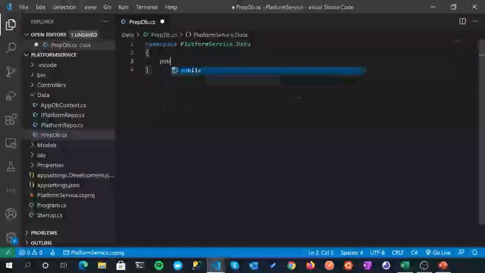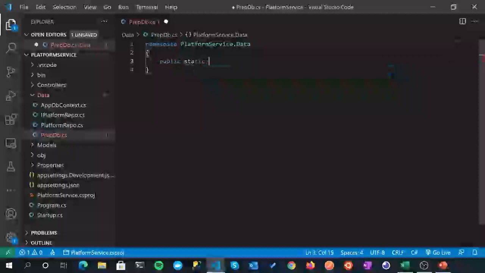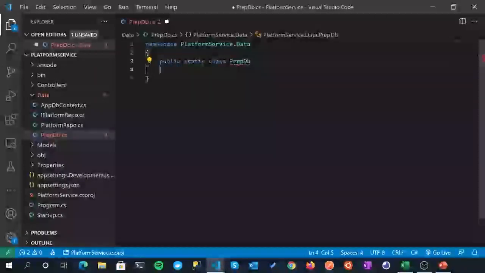And this is a public static class with the name of prepdb. Get that round the right way. And yeah, static class, we don't need to create instances of it. And this class is going to have two methods, one public and one private. And the public method is going to set up a database context for us that we can use. Now, this isn't a constructor, this is just a public method.